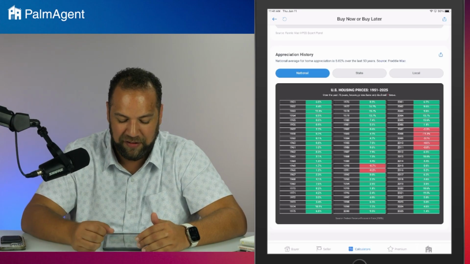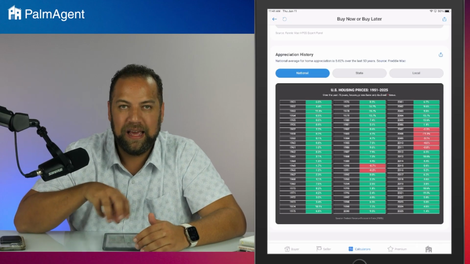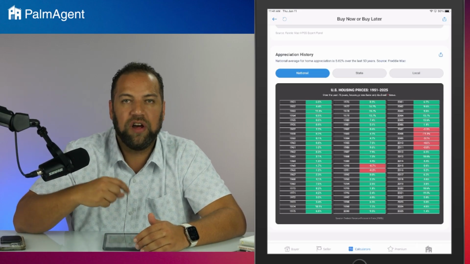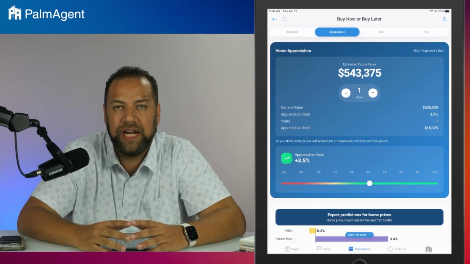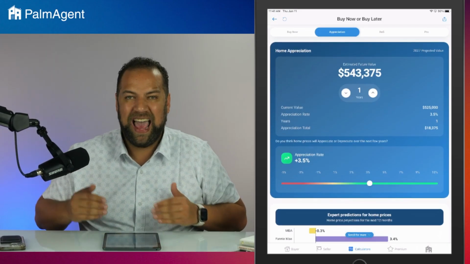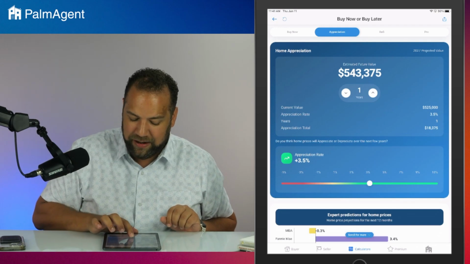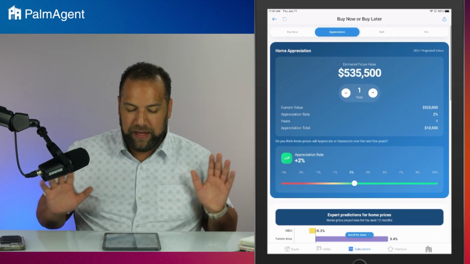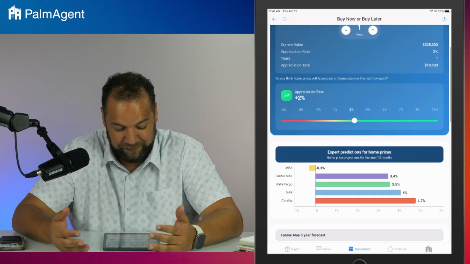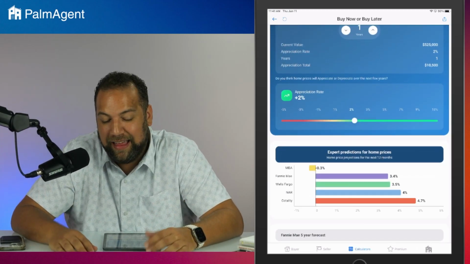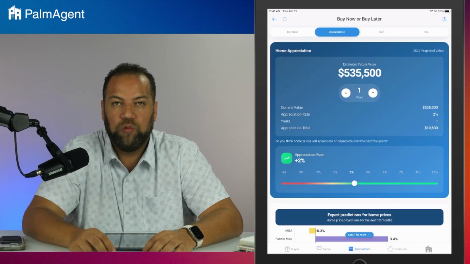So there's 75 on the national look, but it gives you, again, the ability to have that conversation and talk about appreciation. If they want to argue about that 3.5% appreciation, you've got all the receipts down there to have that conversation. But you can also slide that slider. Okay, Mr. Hesitant Buyer, you think homes are only going to appreciate 2%, less than most of the experts, but yeah, sure. Let's talk about 2%, and let's talk about just 1 year.